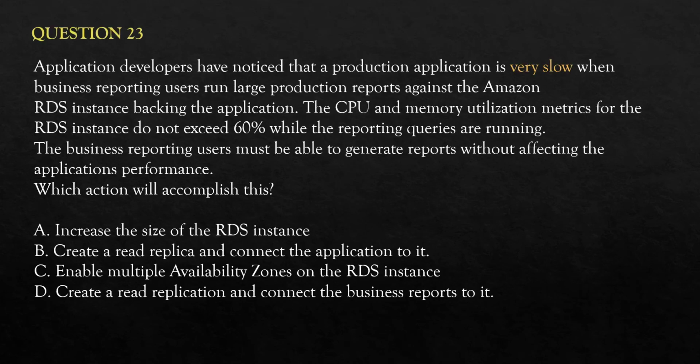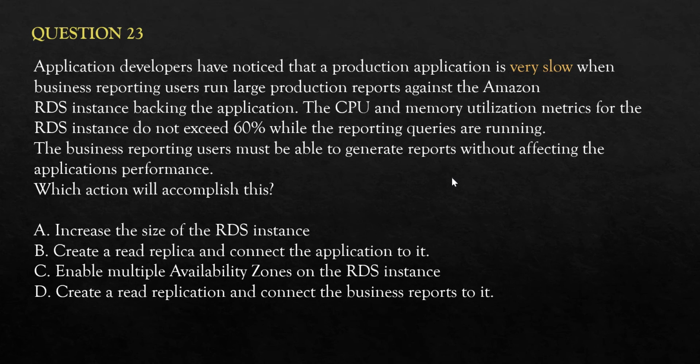Question 23. So this is the question. You may read it by pausing this video. So now if you have read it, this question is basically saying that your production application is very slow, and the root cause for it is business reporting users. So whenever reports are run, your CPU and memory are utilized.